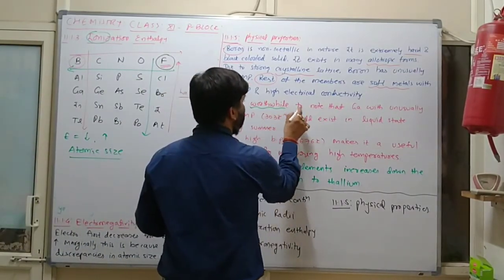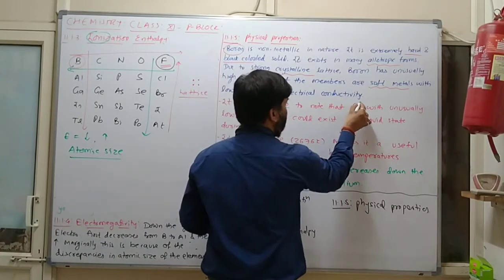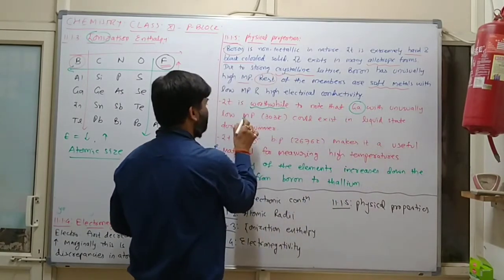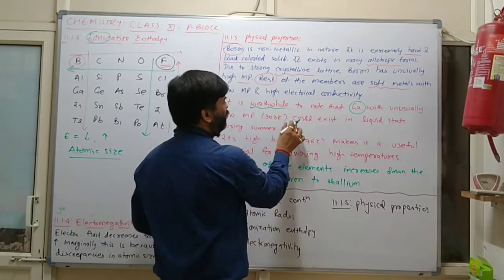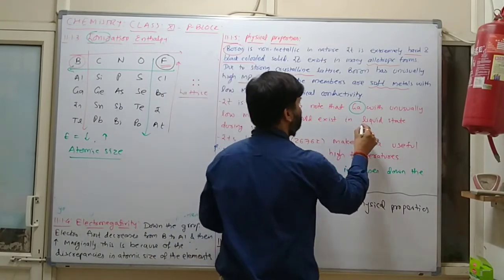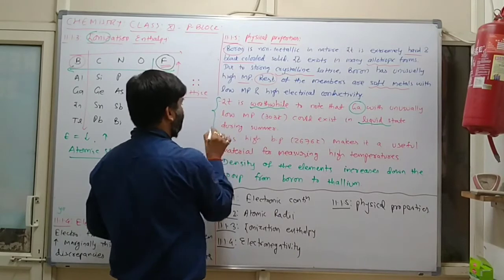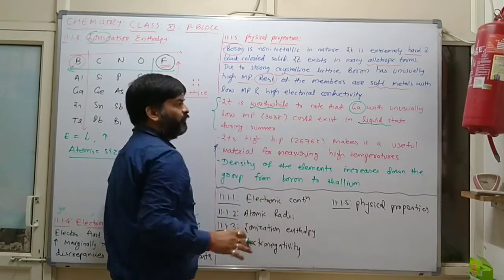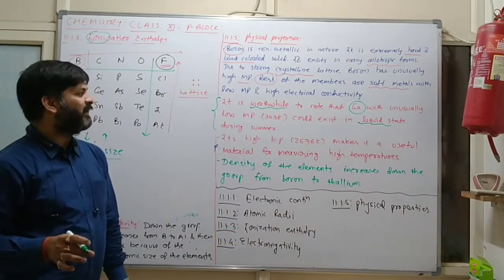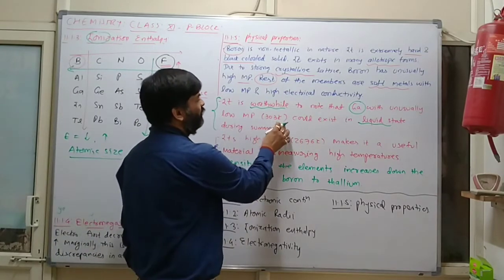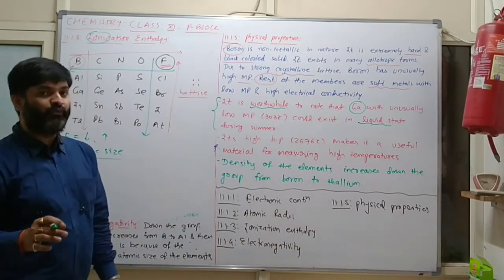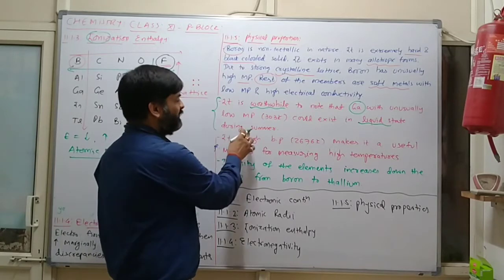It is worthwhile to note that gallium, with an unusually low melting point, could exist in the liquid state during summer. You have to remember this, clear? This is one of the exceptional points. This comes for 1 mark.